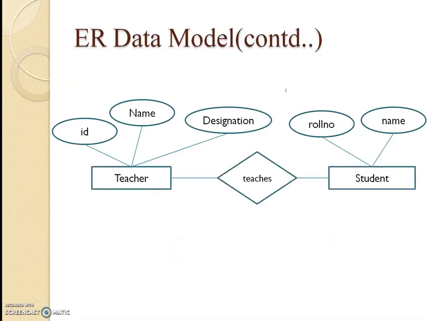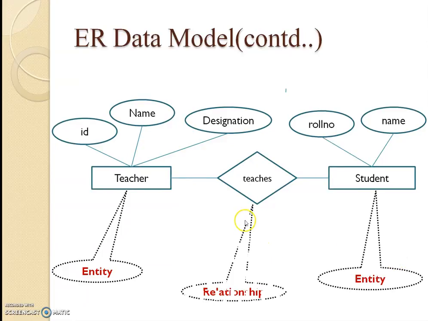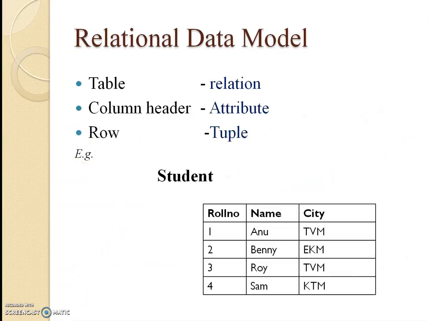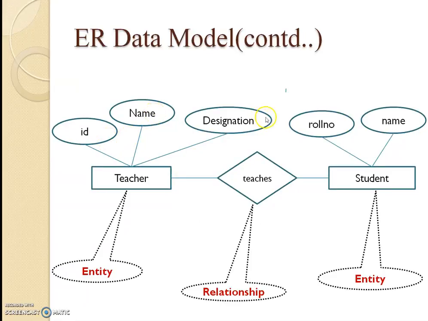We shall see one example. So you can see here, teacher is an entity set with ID, name, designation. Student is another entity with roll number, name. We can see a relationship between these two. So this is an entity. This is another entity. This is the relationship, and these three are attributes of teacher. These two are attributes of student.